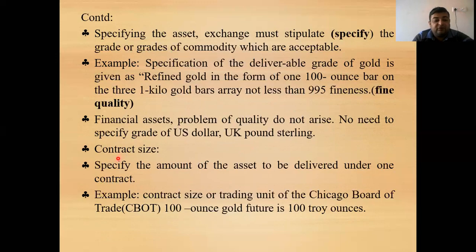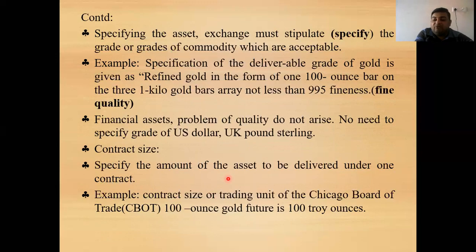Next important thing is the contract size. Contract size means specifying the amount of asset to be delivered under one contract. For example, 10 tons of gold, 100 ounce of gold, 10 tons of iron ore, or one ton of copper. So this is the amount of asset which is deliverable under one contract.